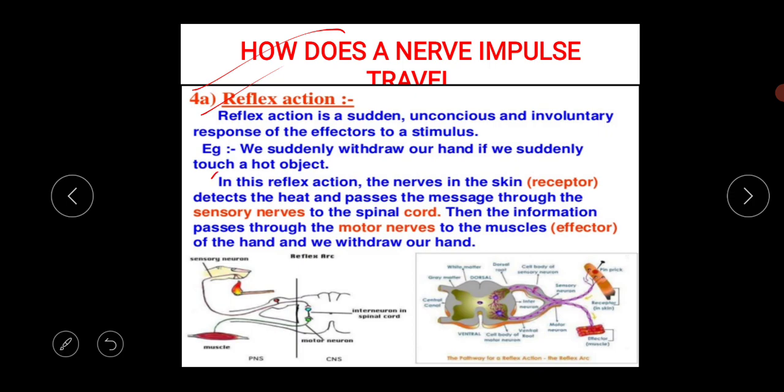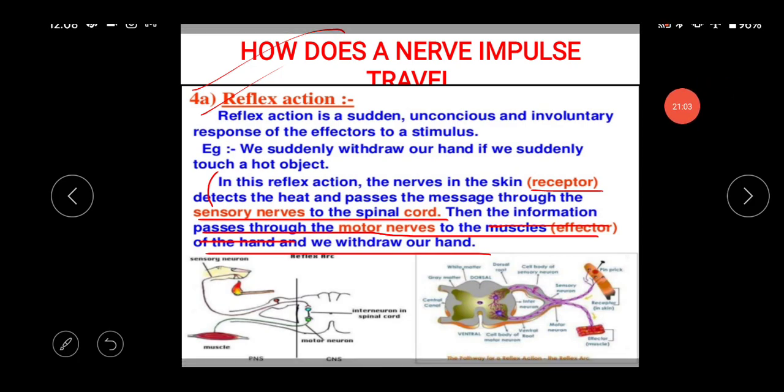In this portion I have written the pathway of the nerve impulse. In this reflex action, the nerves in the skin, which is the receptor, because skin is a sensory organ present in our body, detect the heat and pass the message through the sensory nerves to the spinal cord. Then the information passes through the motor nerves to the muscle of the hand and we withdraw our hand. So this is the basic pathway.